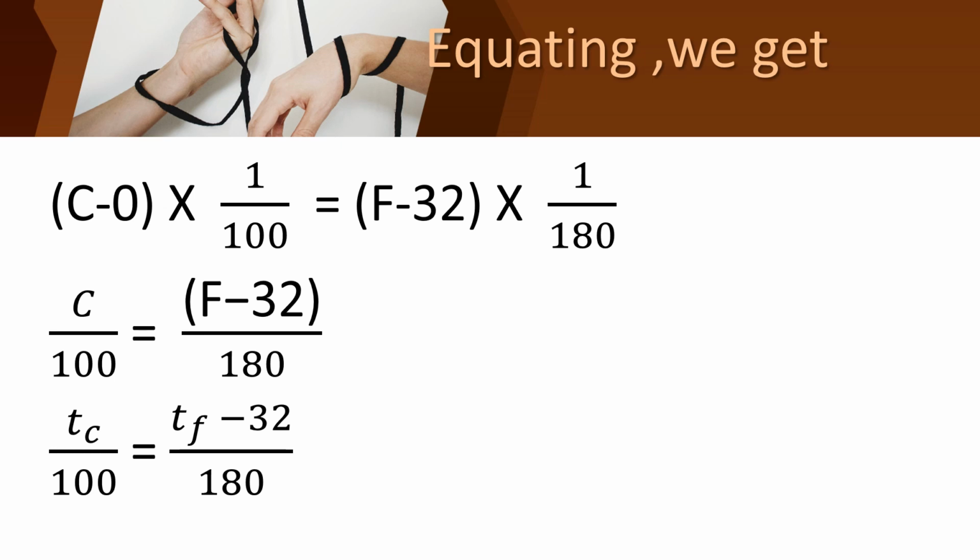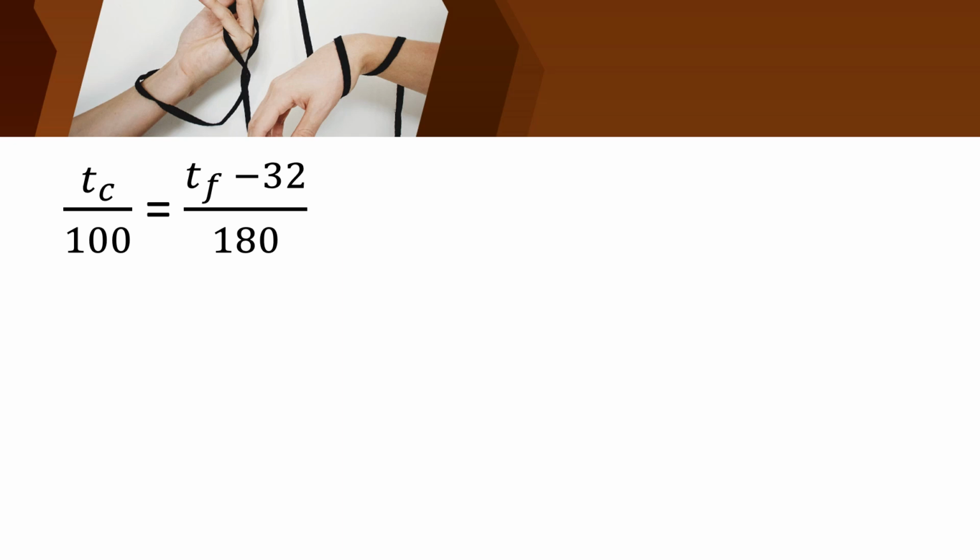Okay, good. Let us see the relationship involving the Kelvin scale. Children, this is the first relationship we have derived. So what is that? Temperature in Celsius upon 100 equal to temperature in Fahrenheit minus 32 upon 180. Okay children, learn this by heart. And then see this formula. You may have learned this in the lower classes. Have you ever learned Kelvin equal to 273 plus Celsius? Celsius equal to 273 minus Kelvin. Have you ever learned this, children?